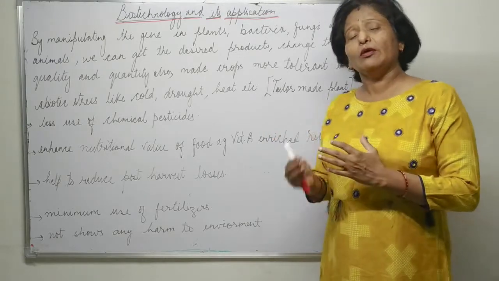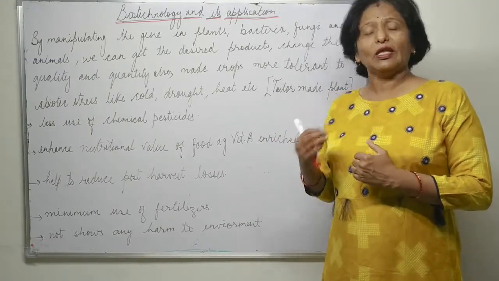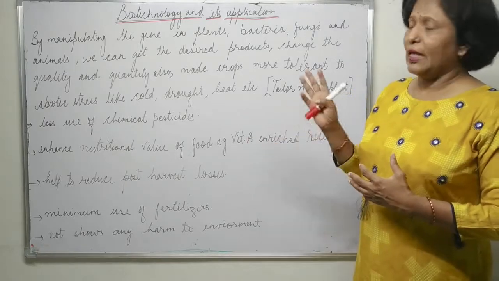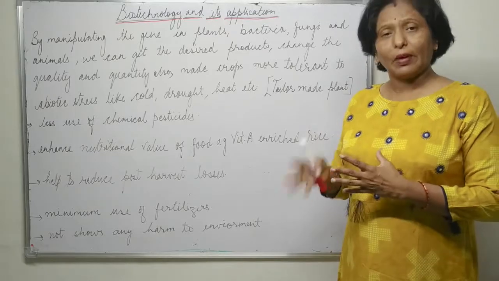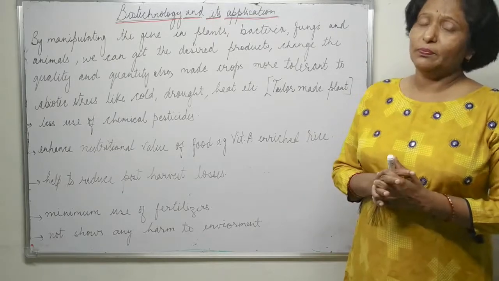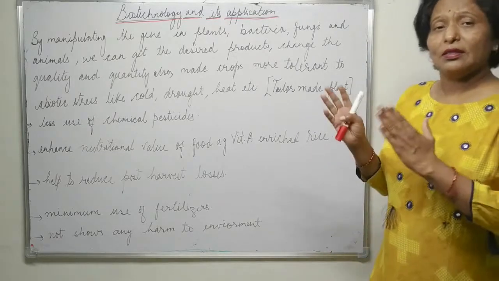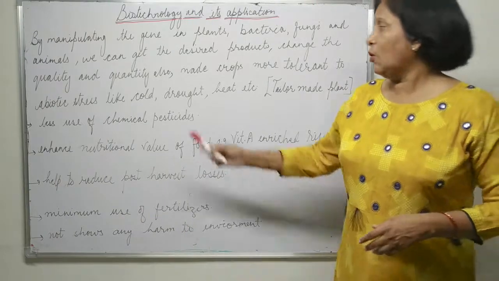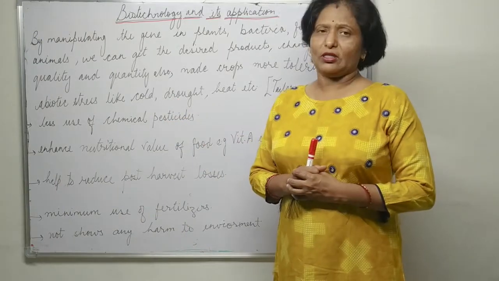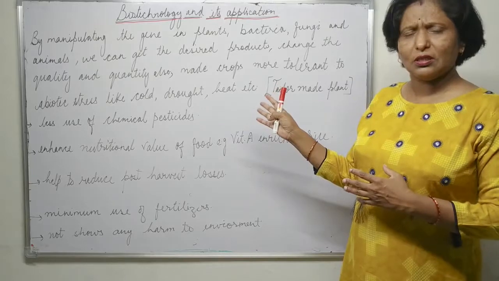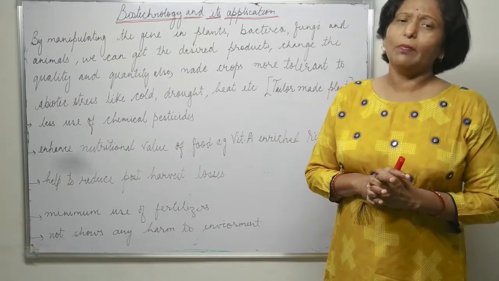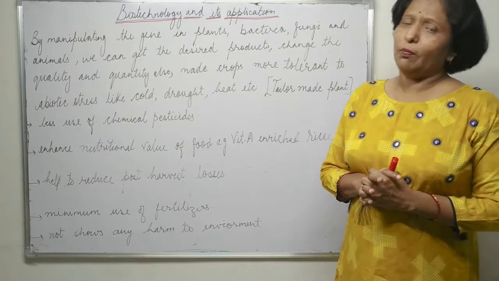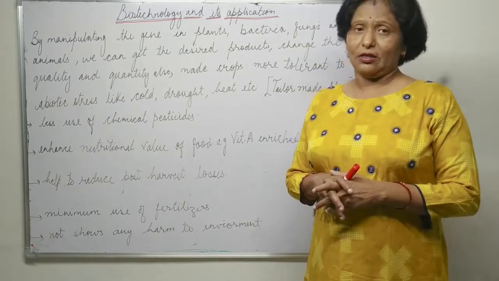When we manipulate the genes and get the genetically modified plant, that plant is in a condition which can tolerate all these abiotic stresses. So these are the applications by which we can get the desired product or different types of plants with the desired characters or features.